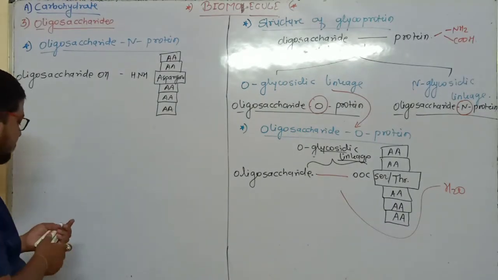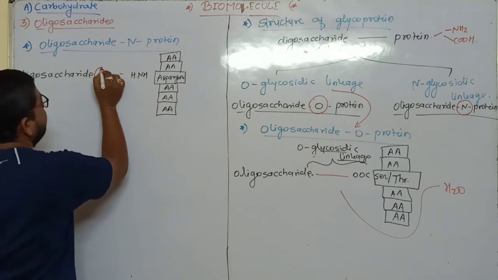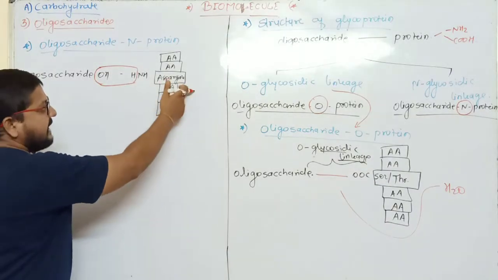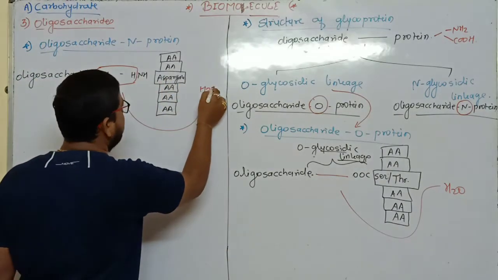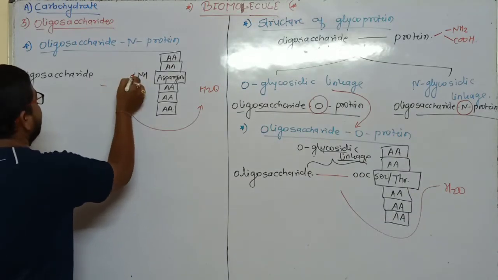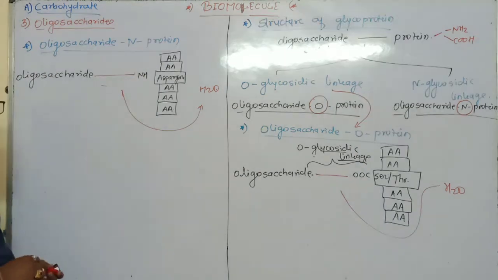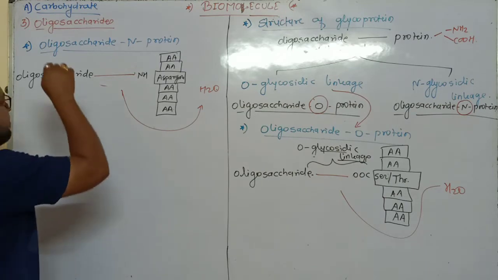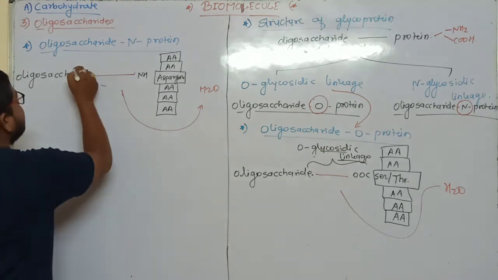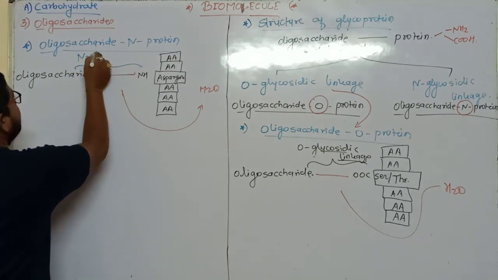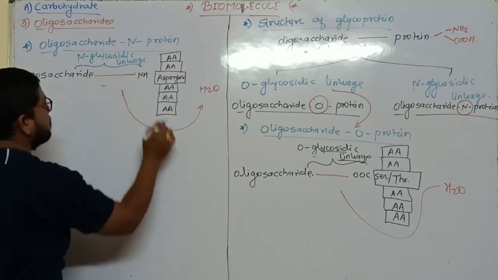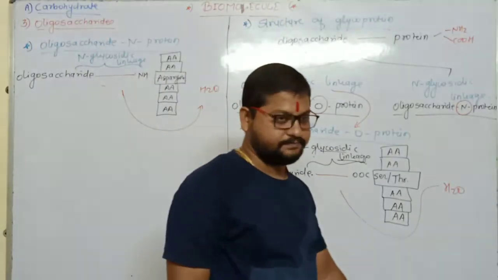So here the hydroxyl from oligosaccharide is removed, hydrogen from the amine group of asparagine is removed, dehydration takes place, water is removed, and in this way the nitrogen plays an important role for the formation of the glycosidic linkage in this glycoprotein. That's why it is called N-glycosidic linkage.